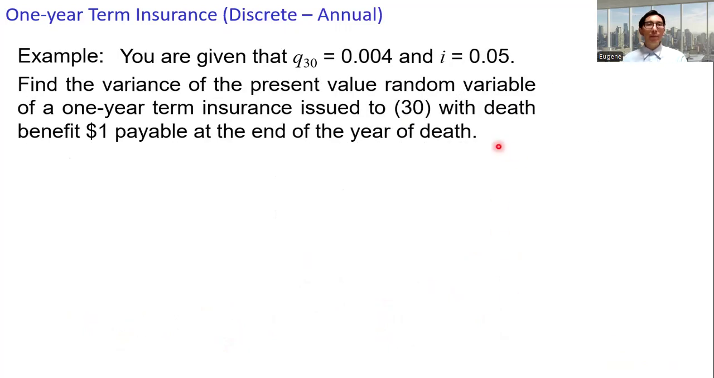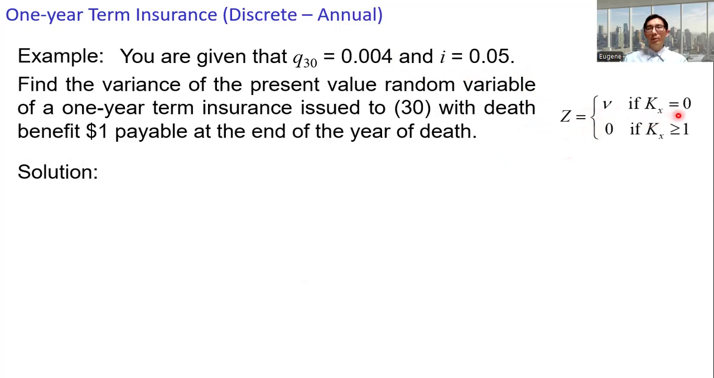Let's take a look at an example. Given that q30 is 0.004 and i is 0.05, find the variance of the present value random variable of a 1-year term insurance issued to an individual at age 30 with death benefit of $1 payable at the end of the year of death. The present value, Z, equals nu if K_x is 0, or else 0 if K_x is greater than or equal to 1.